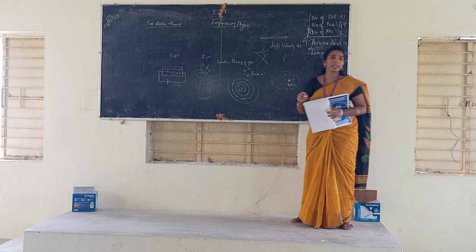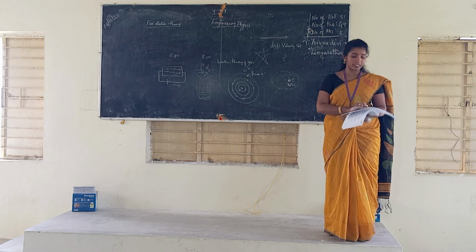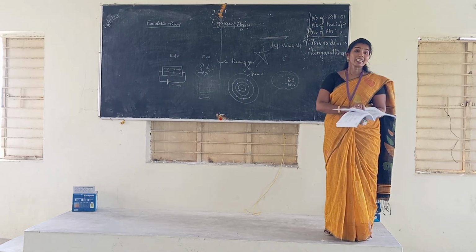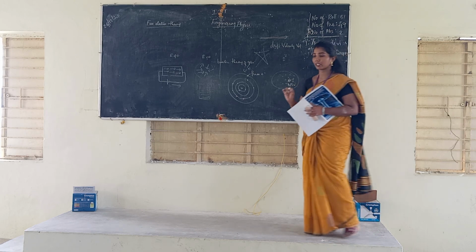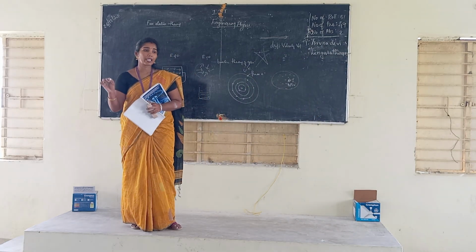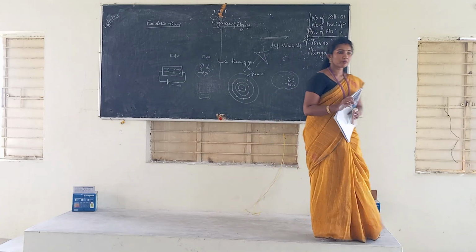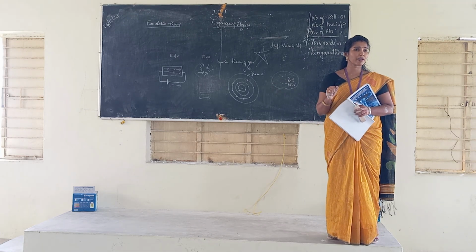That is the average velocity acquired by the free electron in a particular direction. When the electron is moving in one particular direction, that velocity is called the drift velocity. Understood? Any doubt in this drift velocity?